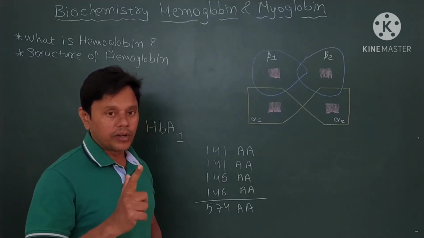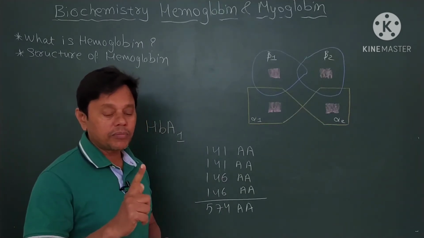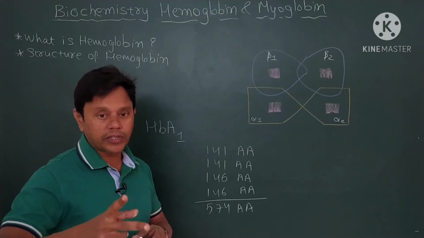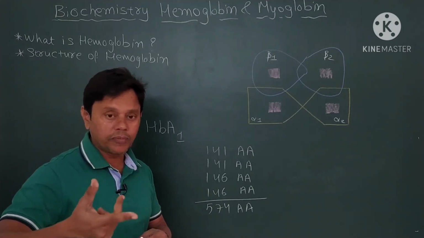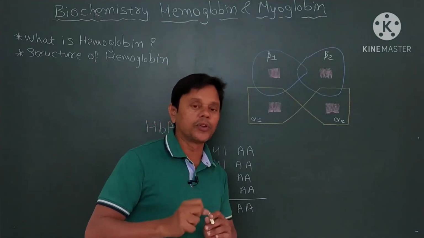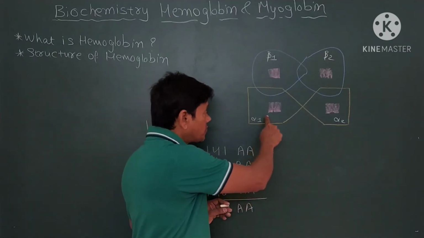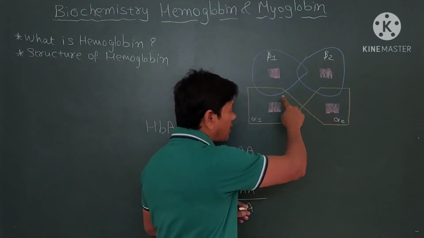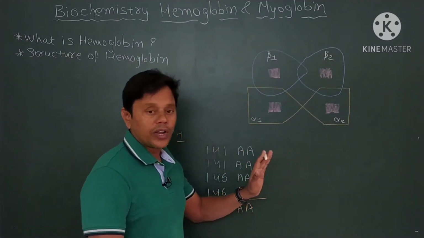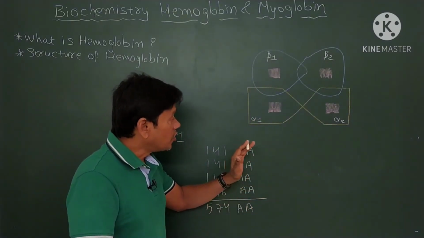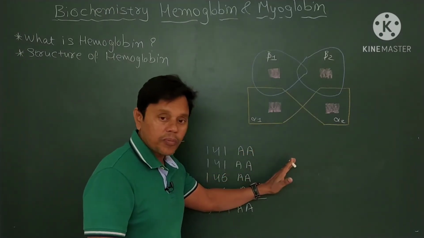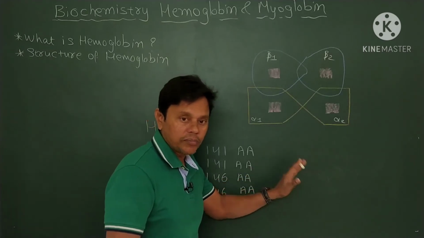So please remember, globin consists of 4 polypeptide chains of 2 different types, that is the monomeric unit, and these four polypeptide chains are held together by non-covalent interaction, primarily hydrophobic, ionic and hydrogen bonds.